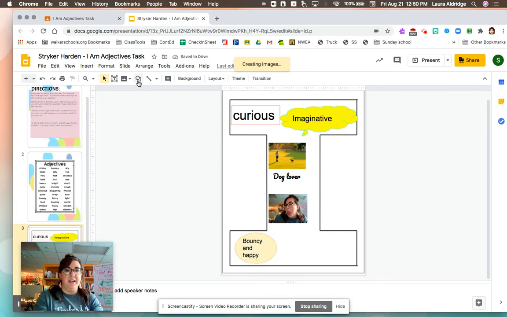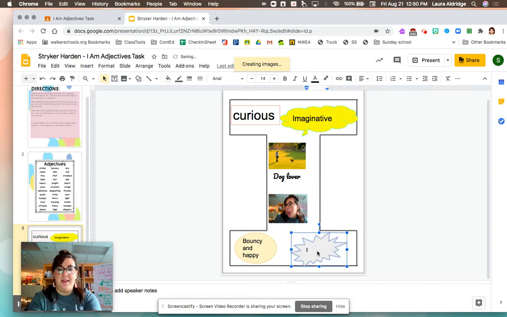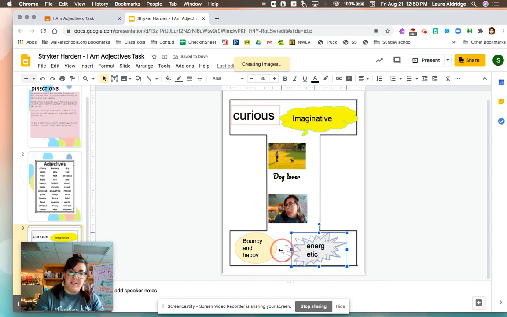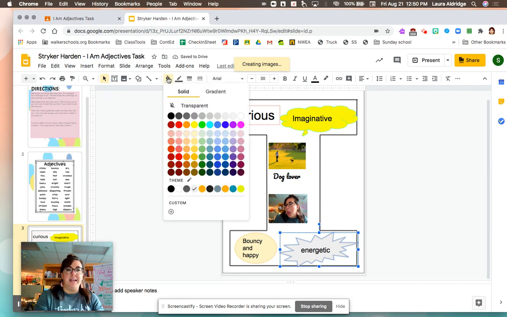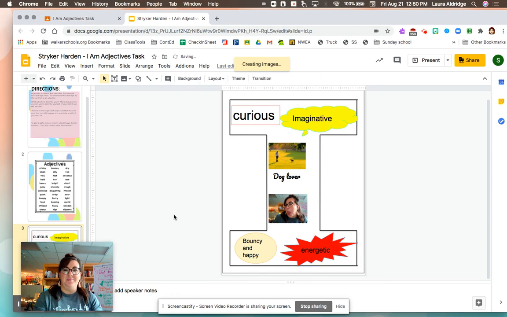All right, I've got one more that I want to do. I'm going to do a callout right here, an explosion. And I am energetic. I want to make it nice and big too, so I'm going to make it 30. Oh, but it's like 2 lines, so I'm going to pull my explosion callout out just a little bit. There we go. And let's see, what would be a nice energetic color? Red. I love it. I feel good.